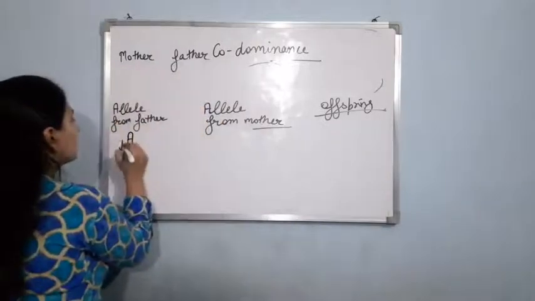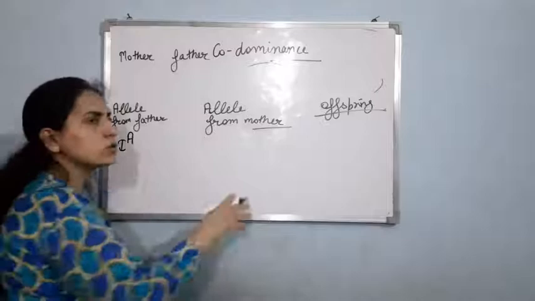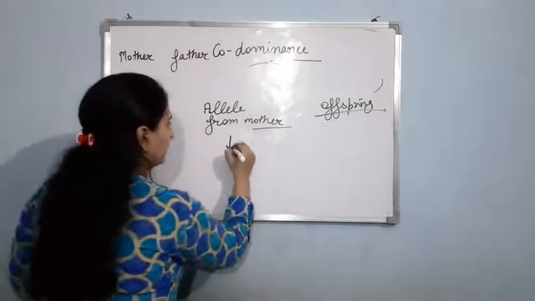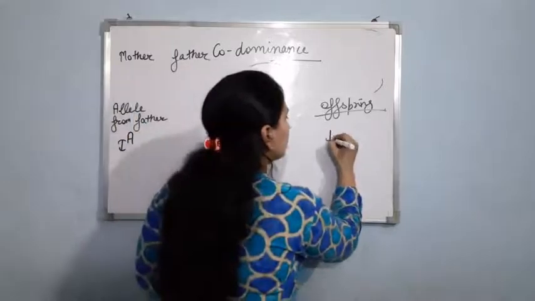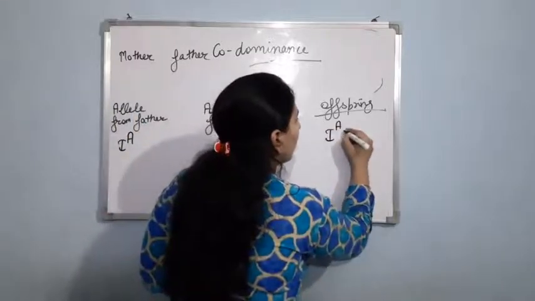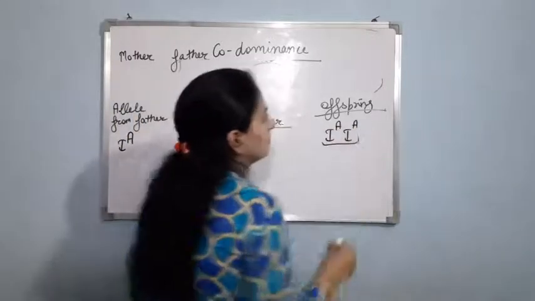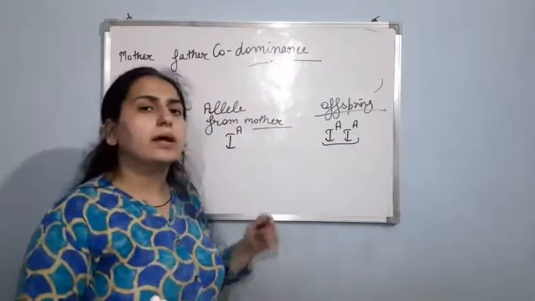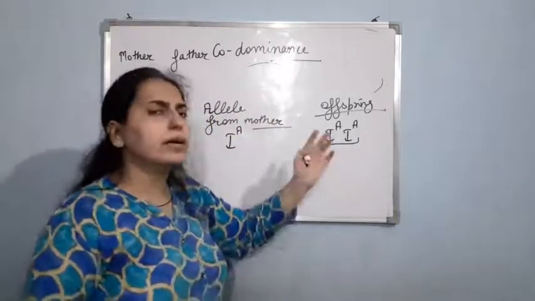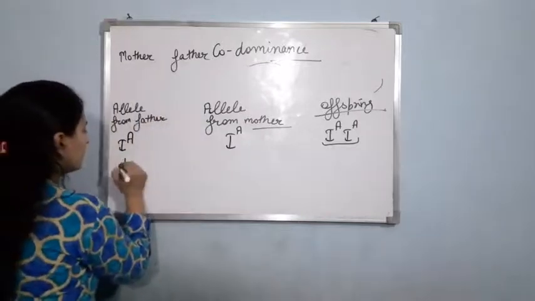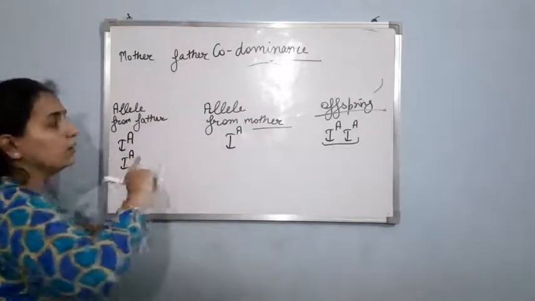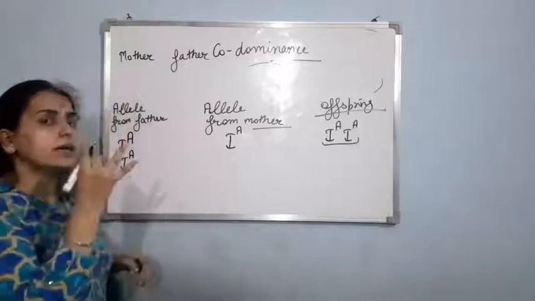Suppose father is having A and mother is also having A. Now what will be the resultant structure? IA IA. That is, the baby will have A blood group, as A is the dominant one and both the alleles are A only.